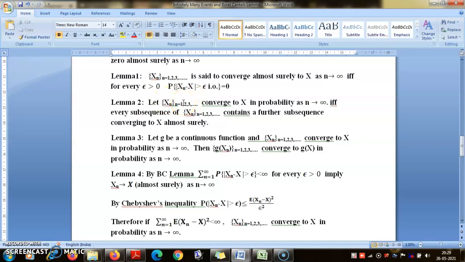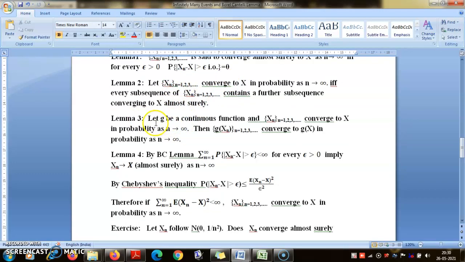For instance, you have seen this result: if X_n is converging in probability to X and g is any continuous function, then g(X_n) converges in probability to g(X). Actually that result is proved using this lemma only.